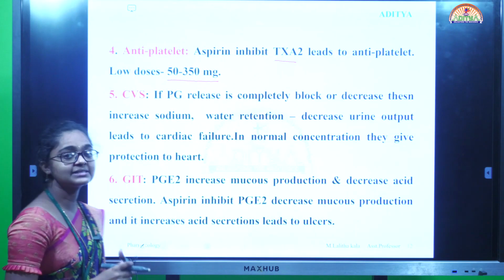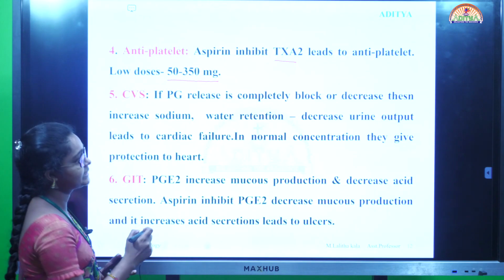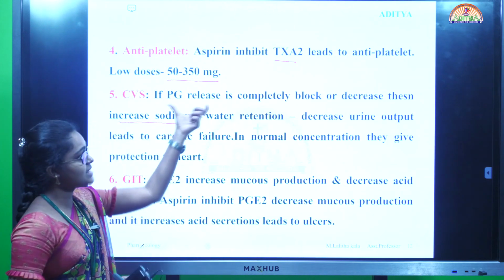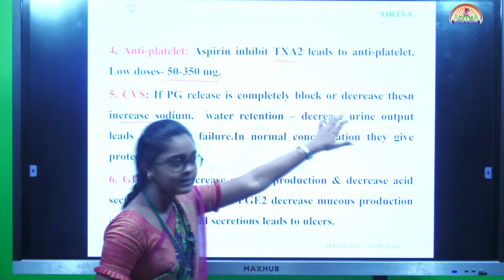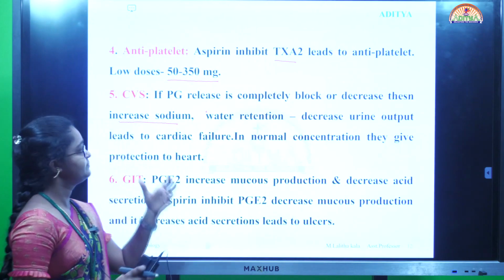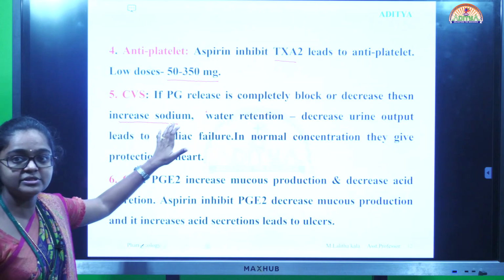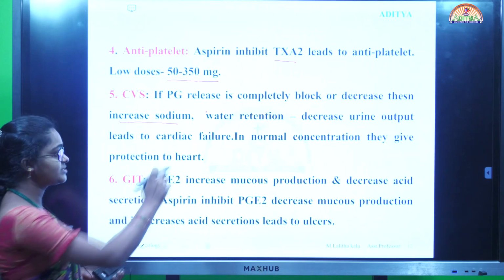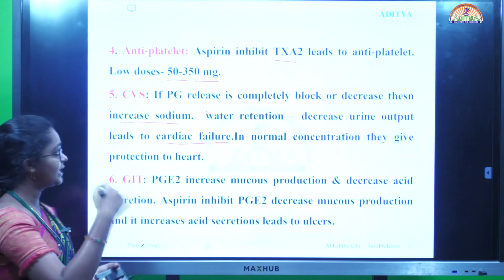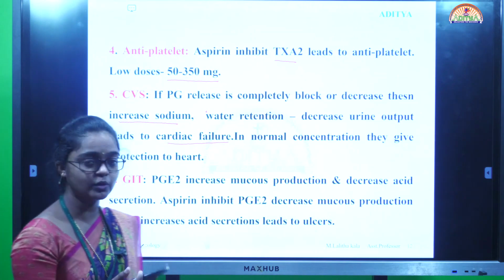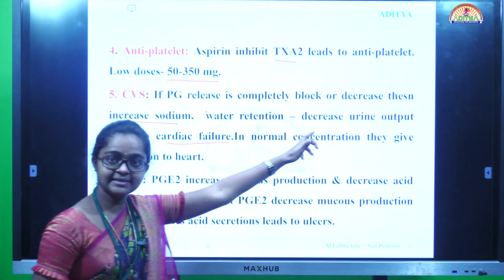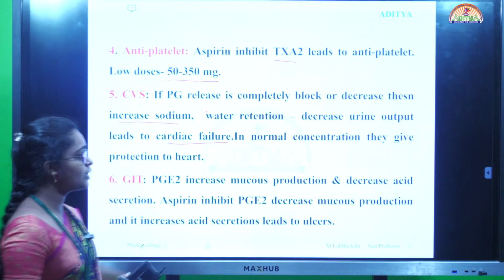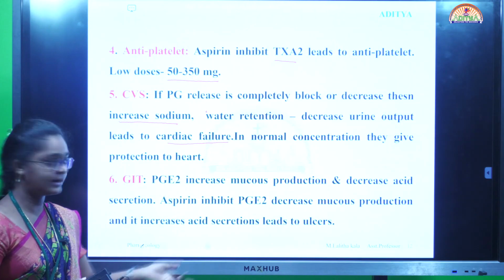Cardiovascular system: if prostaglandin release is blocked or decreased in our body, then sodium levels and water retention increase and urine output decreases, leading to cardiac failure. In normal concentration, prostaglandins give protection to the heart.